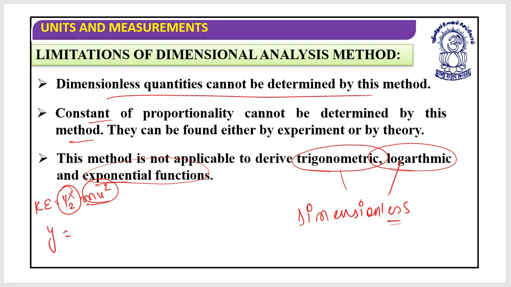Let's say y equals a sine omega t. It is a relation which is valid according to physics. Now, sine omega t itself is dimensionless, so dimensions can only check whether y equals a or not. So dimensional analysis cannot help regarding this. These are the certain limitations of the dimensional analysis method.